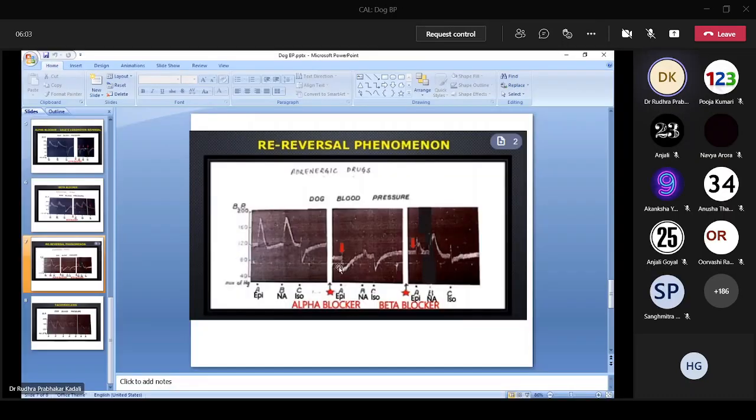So this is the re-reversal phenomenon. In the re-reversal phenomenon, when we give a beta blocker, there will be only a rise in BP.